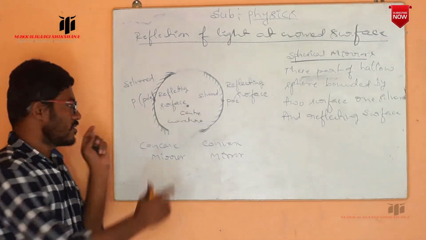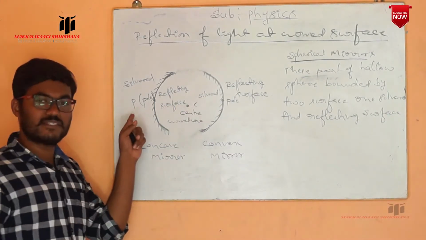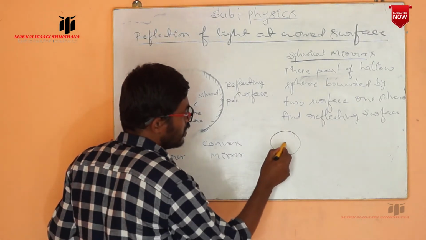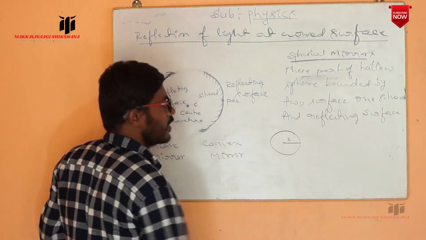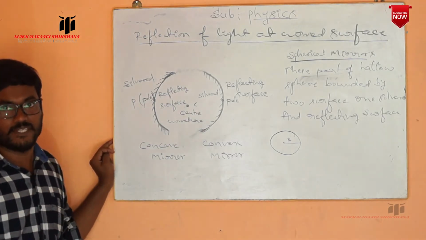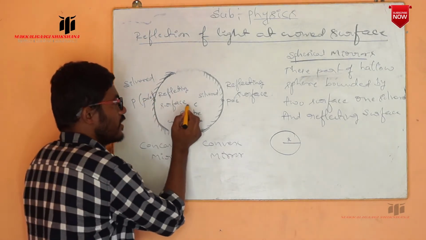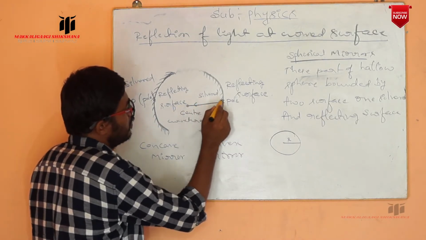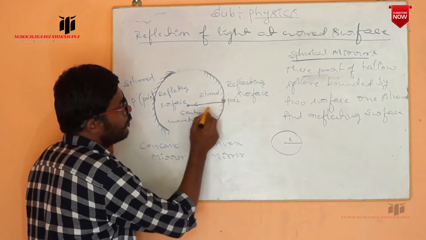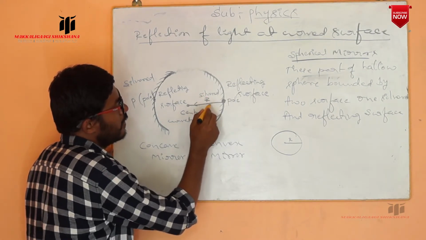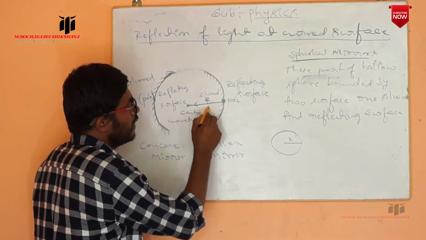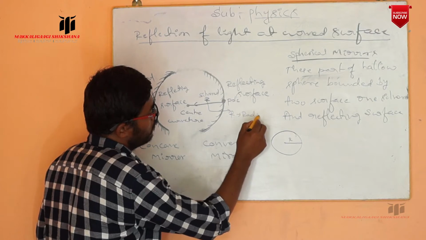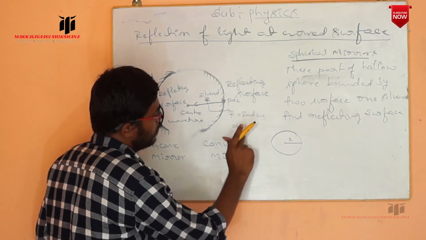C is the center of curvature and P is the pole of the mirror. In a circle, the distance from the center to the circumference is the radius. In the same way, the distance from the center of curvature to the pole of the mirror we take as the radius of curvature, which is indicated with R.